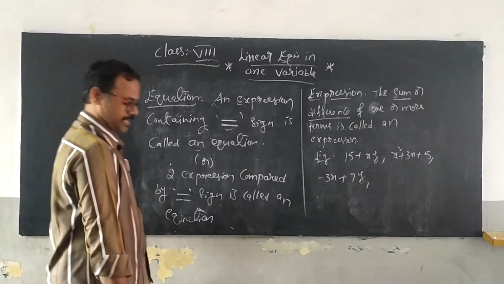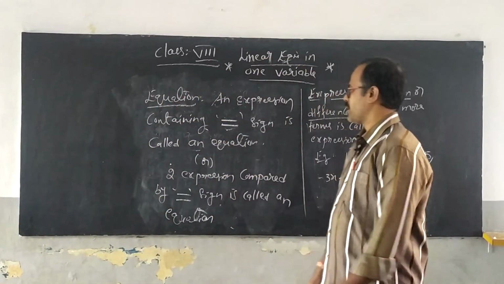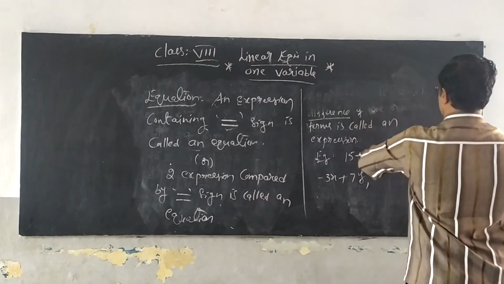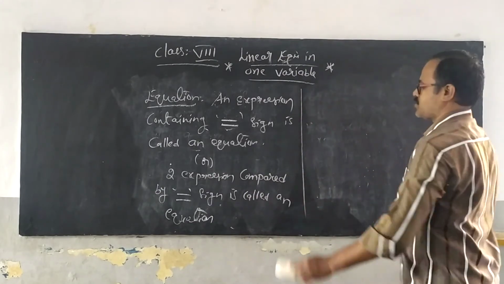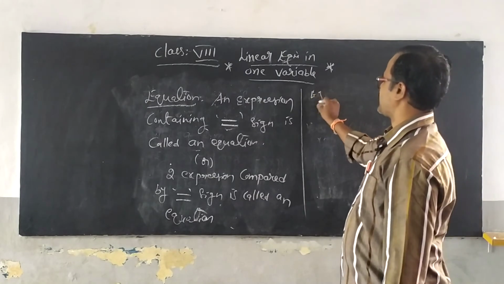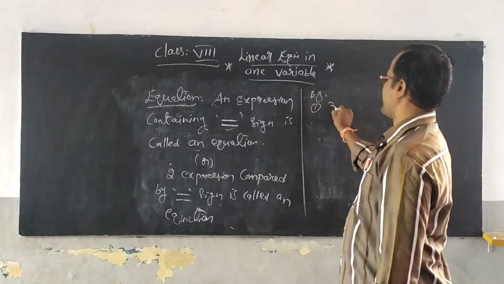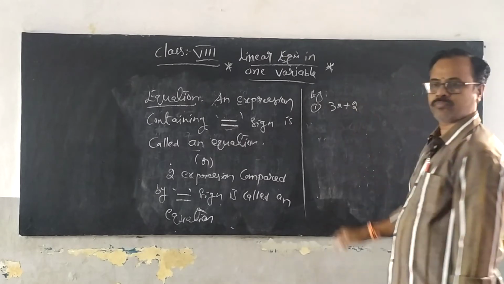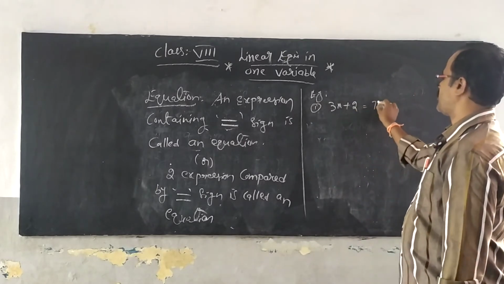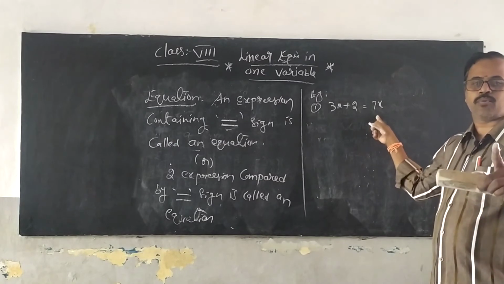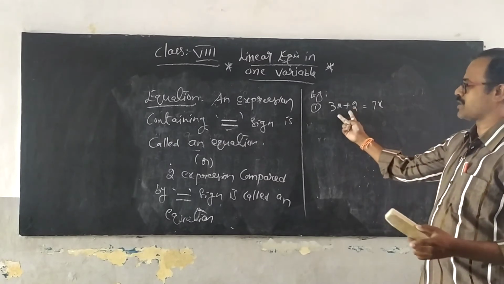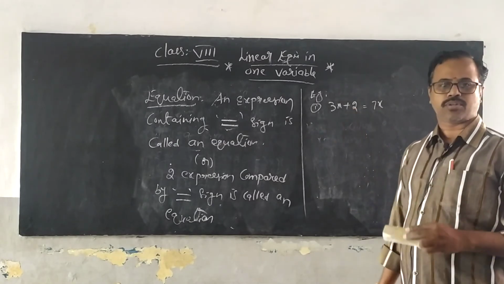Let's take an example for an equation. If I write two expressions on both sides: 3x plus 2 is equal to 7x. This is called a monomial expression because you have only one term there, and this is called a binomial expression because you have two terms there.